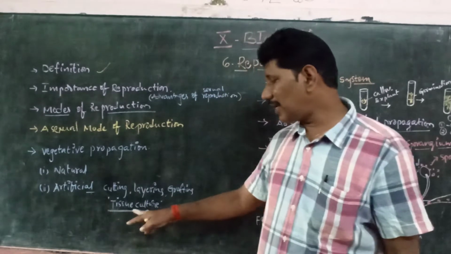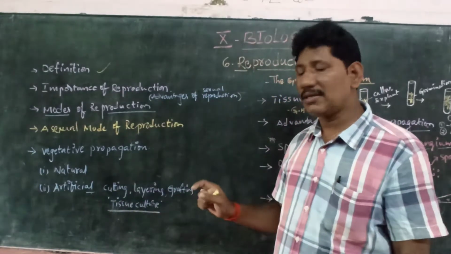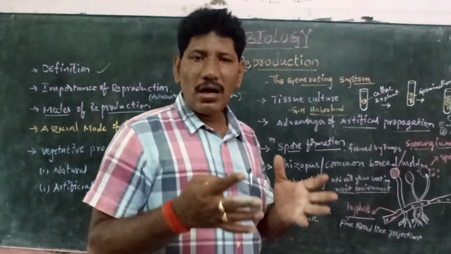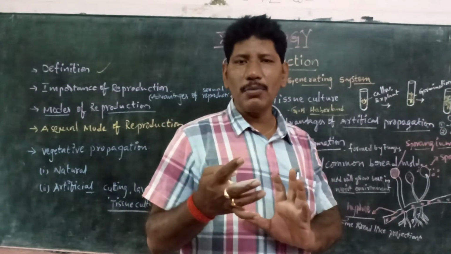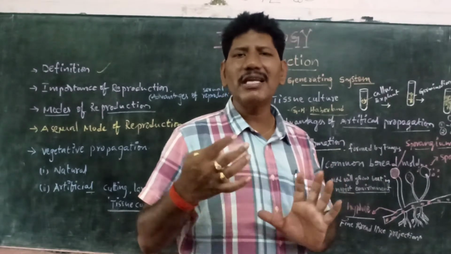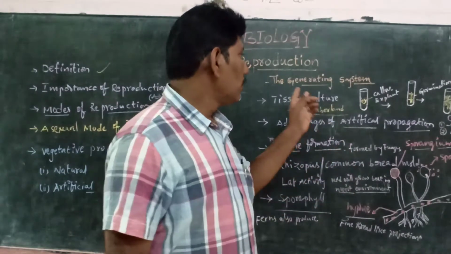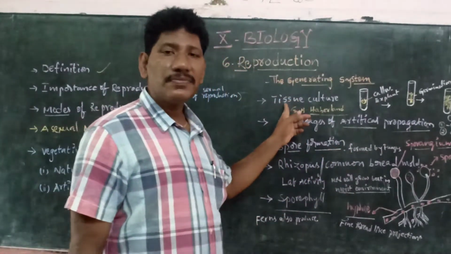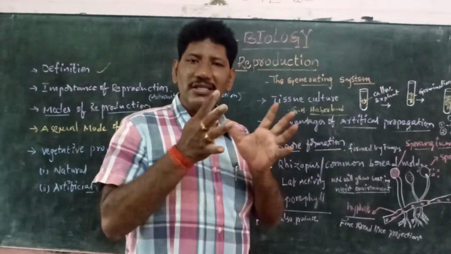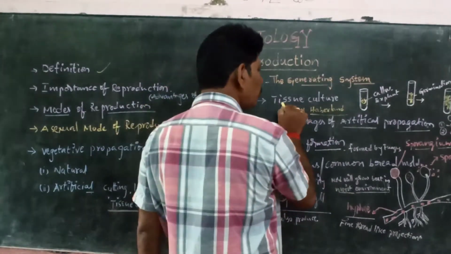Then another important concept regarding artificial vegetative propagation. Apart from that, do you know the concept in the textbook? We move to tissue culture. Of course, you have a basic idea about culture, agriculture or agricultural practices. Culture means development, the practice of development. Tissue culture means a group of cells, a mass of cells, which have similar structure and similar function. Combined, we call it tissue culture.